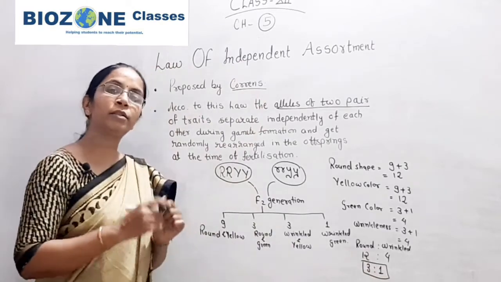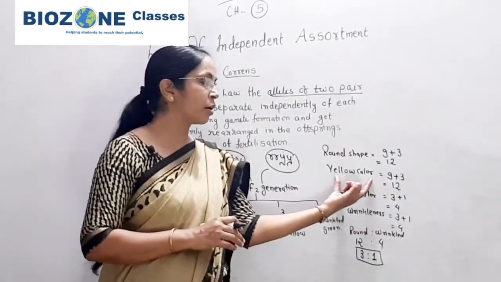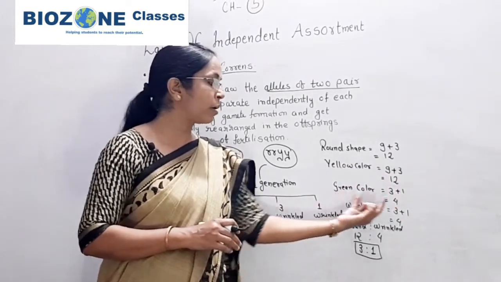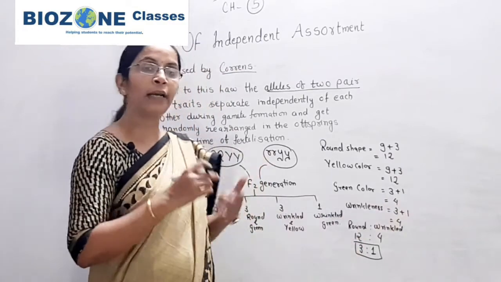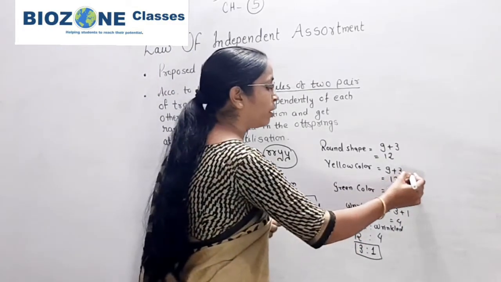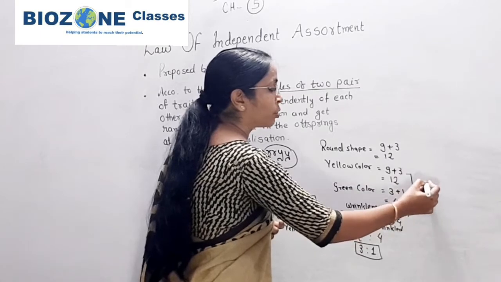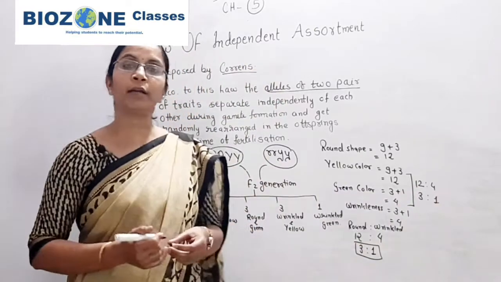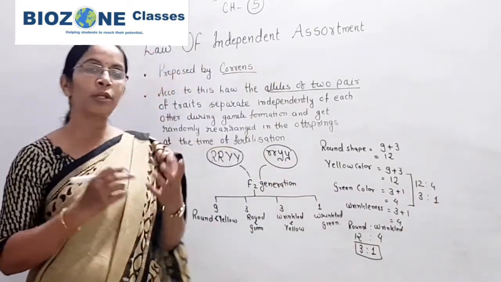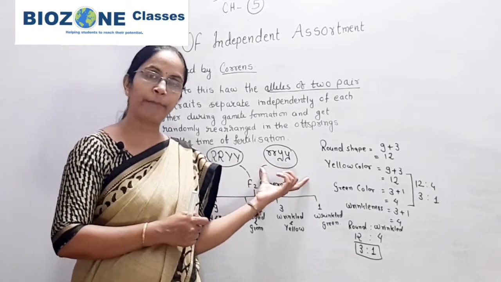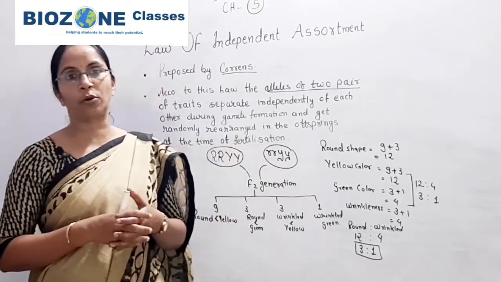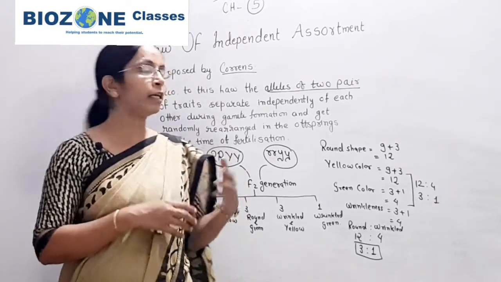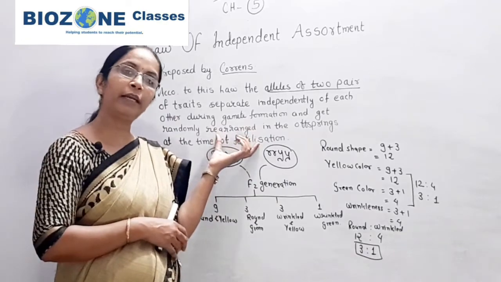Similarly, the same ratio appears for the color: the dominant color appears in 12 progeny and the green color appears in 4 progeny. Again for a single trait or color, when you obtain a ratio of 12:4, or you can say 3:1, it indicates that though we study traits in a dihybrid or polyhybrid cross, they always follow the law of dominance, and secondly the law of independent assortment.